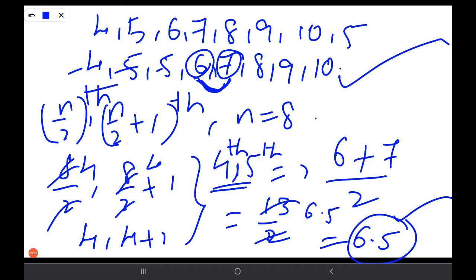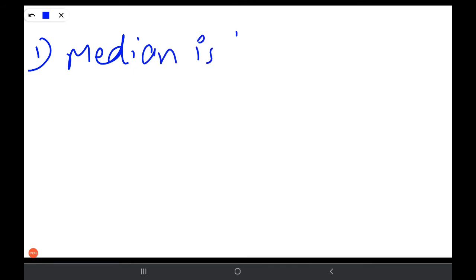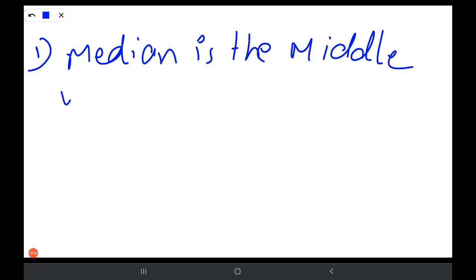I told you three things. One is that the median is the middle value of the data.